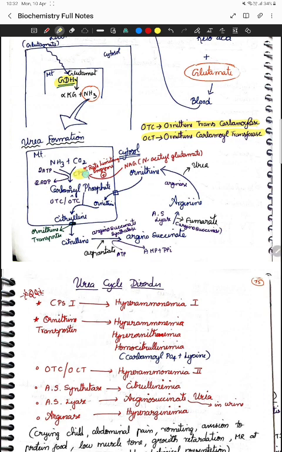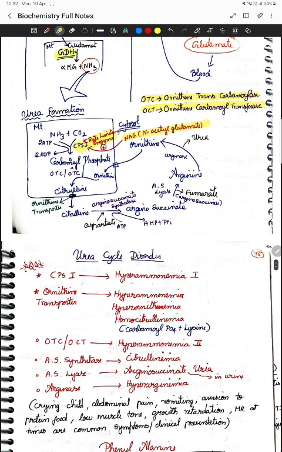For urea formation, what is the rate limiting enzyme? That is CPS1, and we require NAG. That's all. These details alone are more than essential, okay. This is a question that you should be knowing.